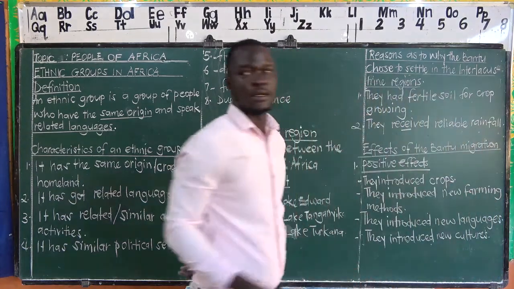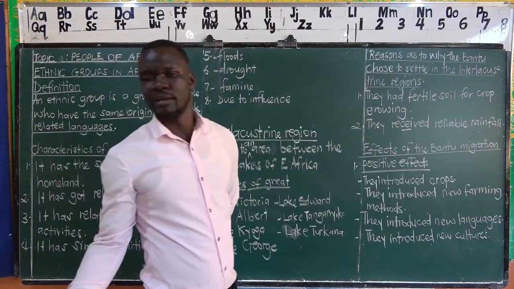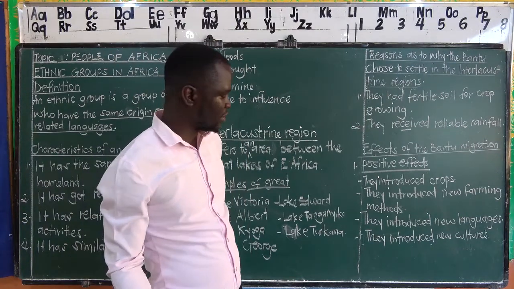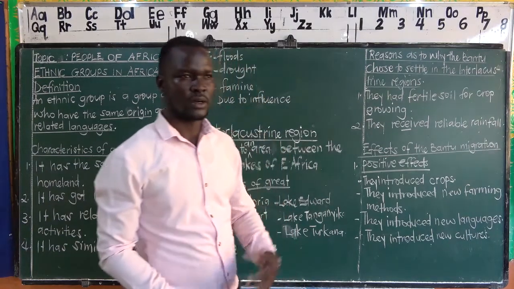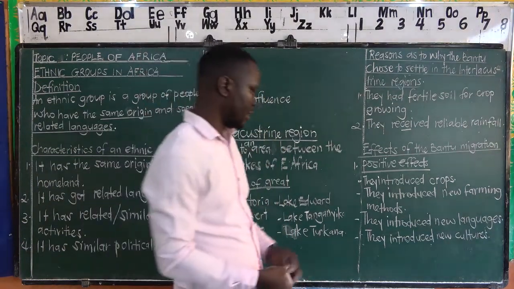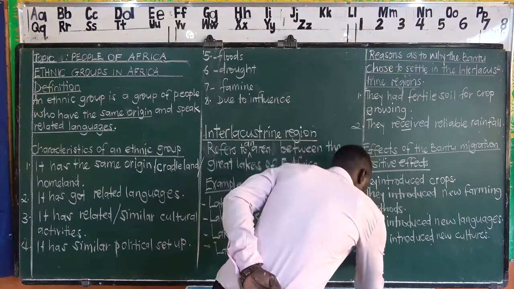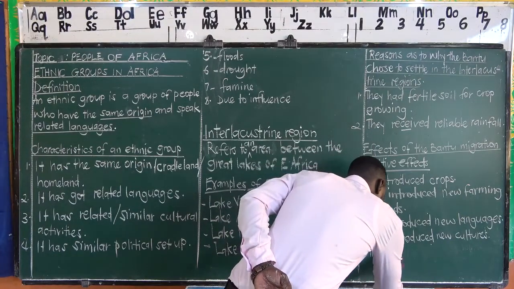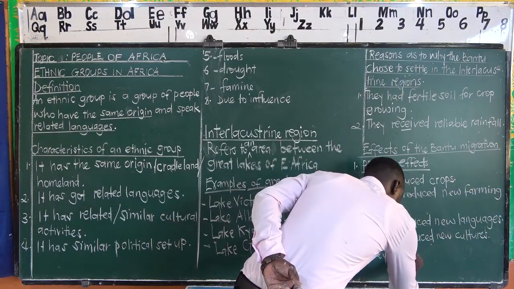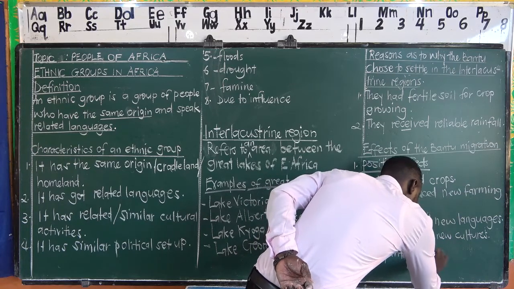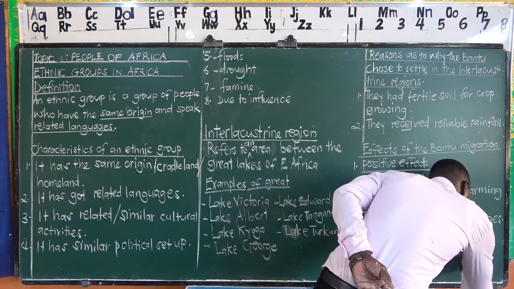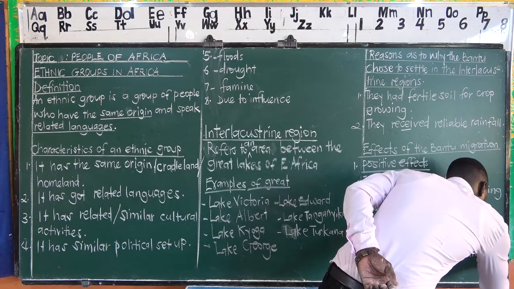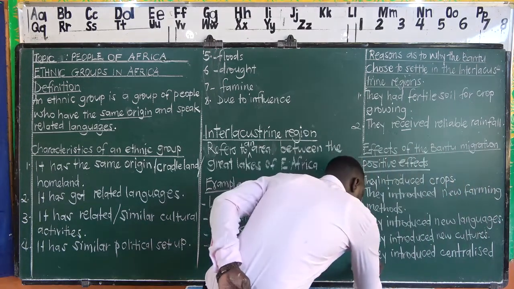And finally, we shall say the Bantu also introduced new systems of administration. That is what we call centralized monarchy. So we can add that as our last point. They introduced centralized monarchy.